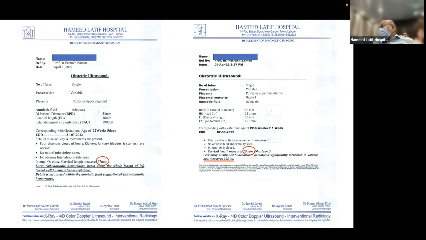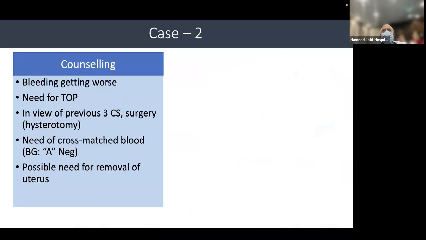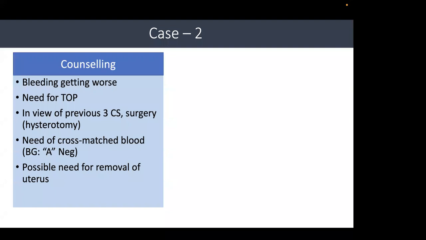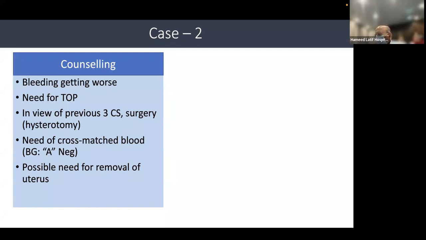और बच्चा तुम टीओपी करने जा रहे हो, फीटल रिस्क को बस करो. IUD. इतना ही है. ये लिखो, counseling about bleeding getting worse, need for termination of pregnancy, get to the point. In view of previous 3 cesarean sections, surgery होगी, hysterectomy होगी. No attempt at vaginal delivery. Need of cross-matched blood. Blood group है A negative. 4 मत बोला करो, उनको बोलो कि adequate amount of.